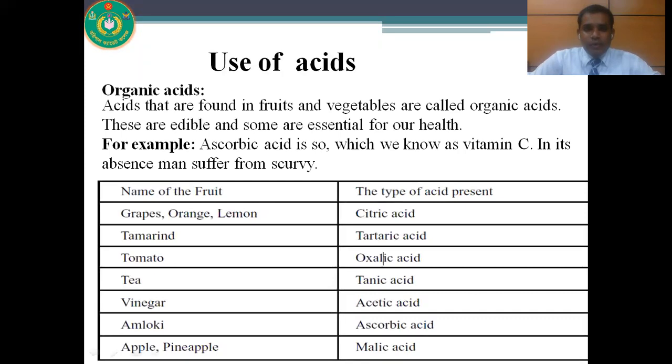Here are some examples of organic acids present in different fruits. For example, citric acid is present in grapes, orange, lemon. Tartaric acid is present in tamarind. Oxalic acid is present in tomato. Tannic acid is present in tea. We get acetic acid in vinegar. We get ascorbic acid in amloki, and we get malic acid in apple and pineapple also.